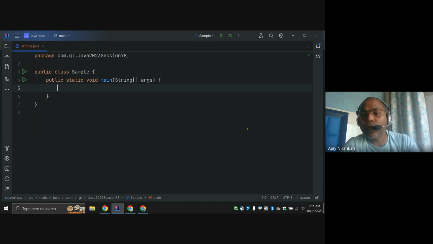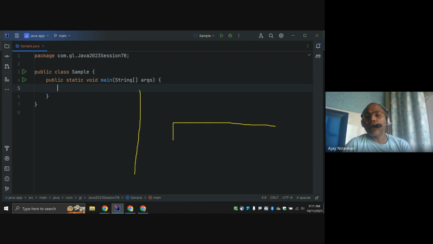So notice, last time we said that a thread is a lightweight process. Whenever our JVM process starts, it allocates some memory, that is the heap memory.